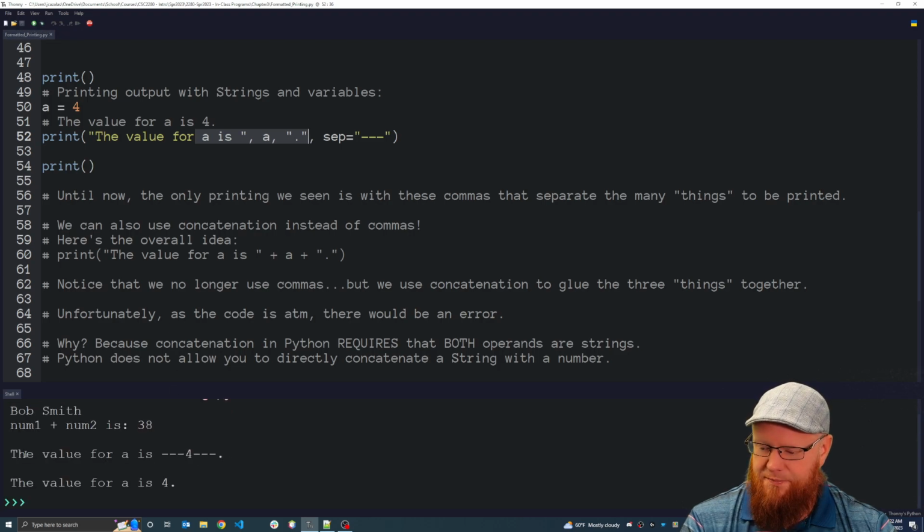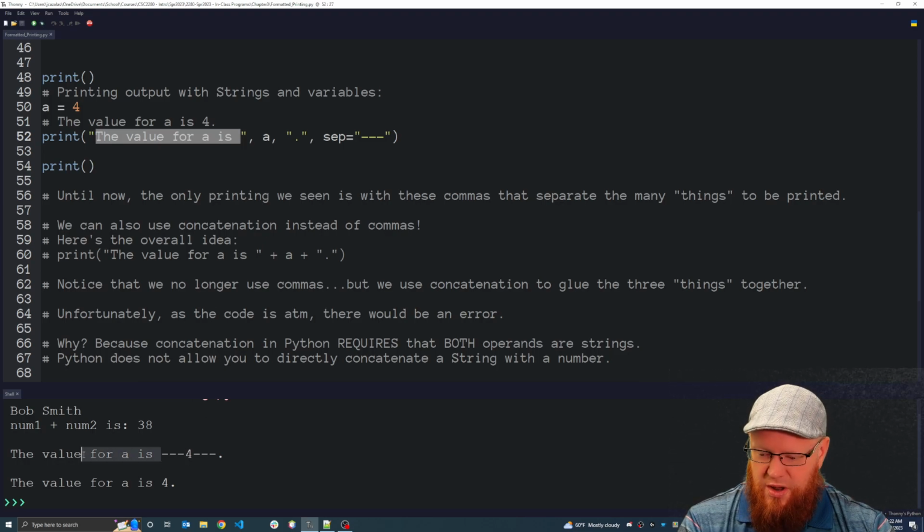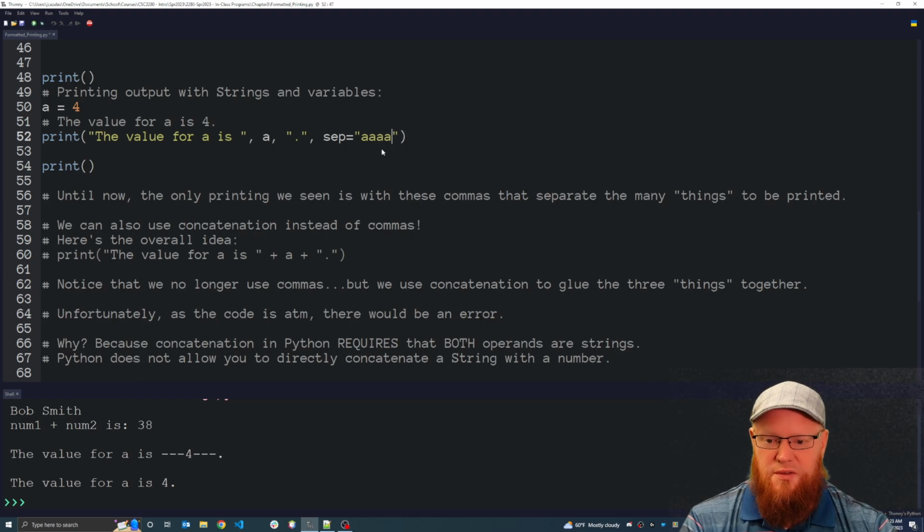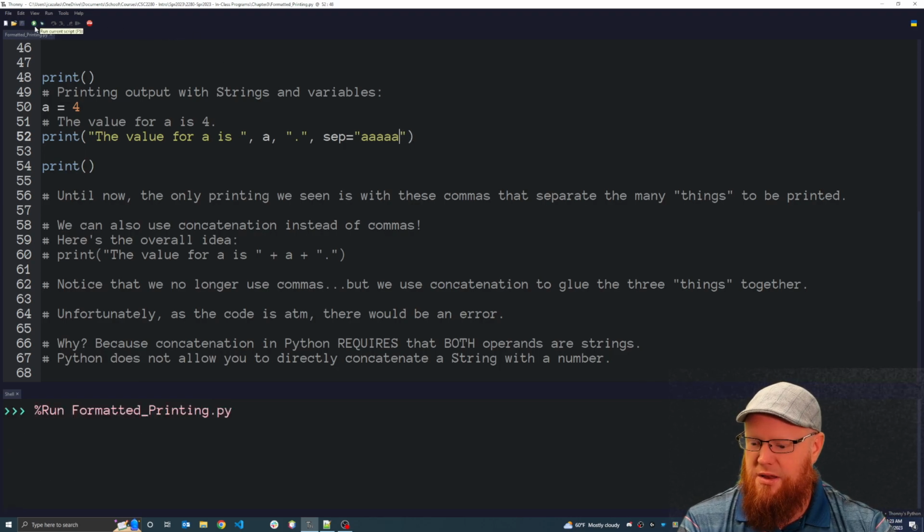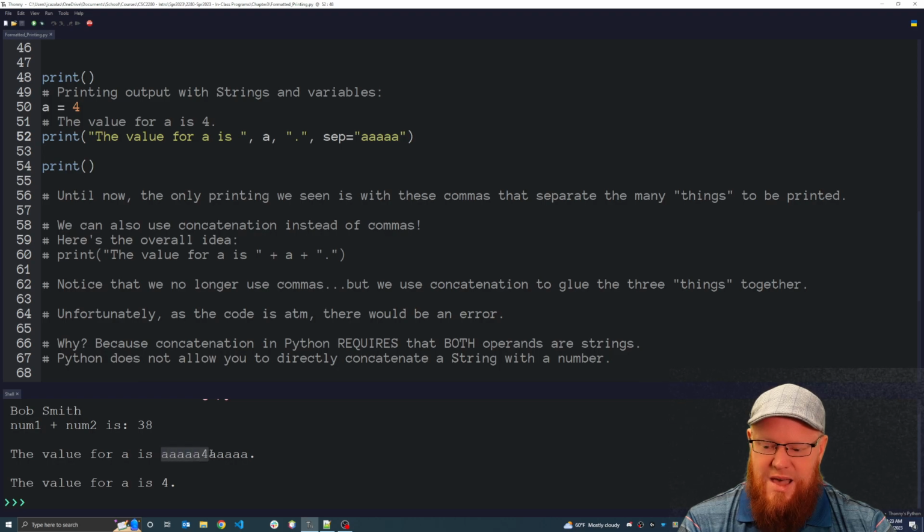And now look at the output. The value for A is space. That's this entire first string. Then we have 3 hyphens. That is separating that first string from the number 4. And then between the 4 and the period, we have, once again, 3 more hyphens. I could have made this 1, 2, 3, 4, 5 letter A's, and I run it. Sep simply separates that output. Each of the things in the output, it separates with whatever is in sep.